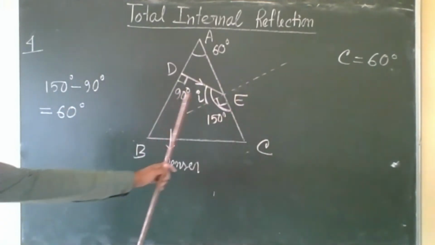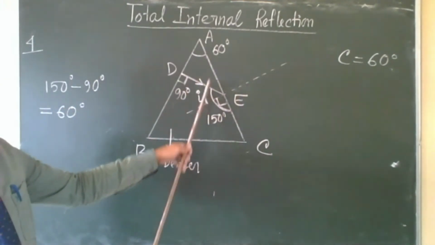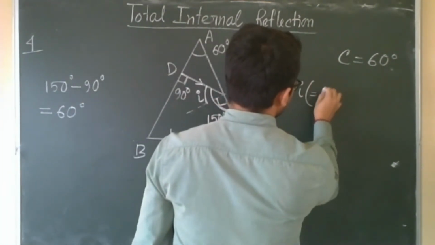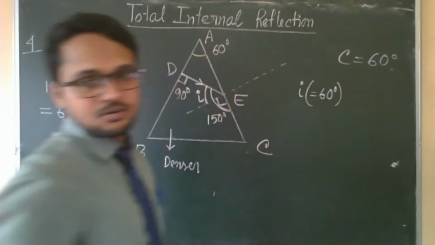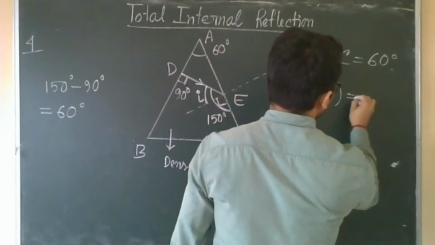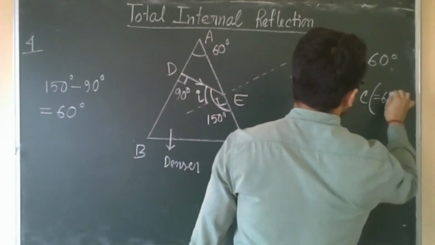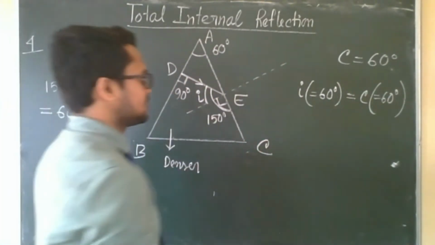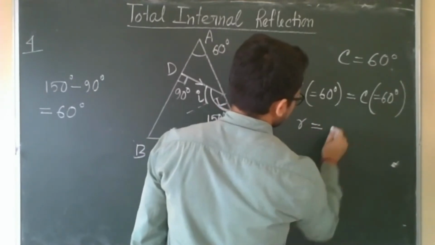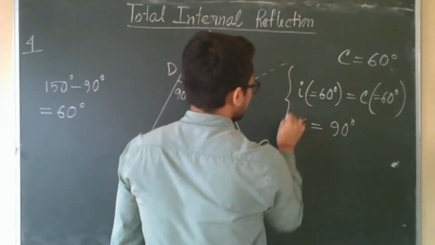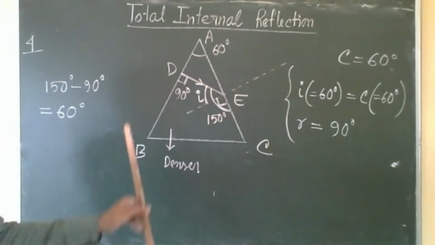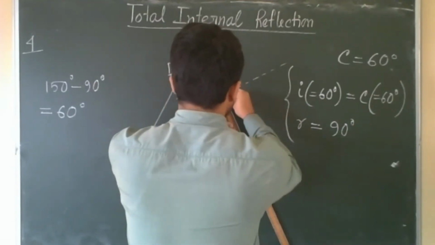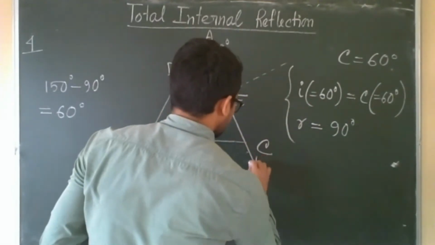Okay. So the angle of incidence in the denser medium, at the interface of denser and rarer, is 60. So angle of incidence i equal to 60 degree. So you can easily see that i equals the critical angle, which is equal to 60. So when the incident angle is equal to the critical angle for the pair of media, then what will happen? The angle of refraction in the rarer medium will be 90 degree. 90 degree means it will go along the interface.